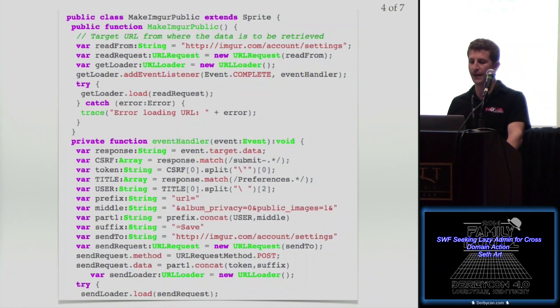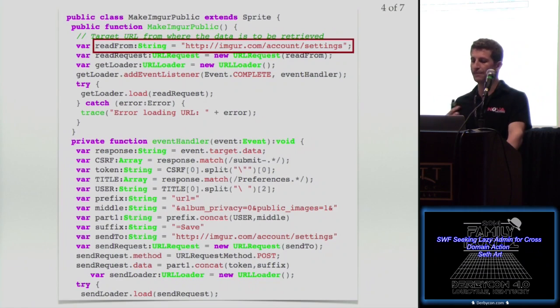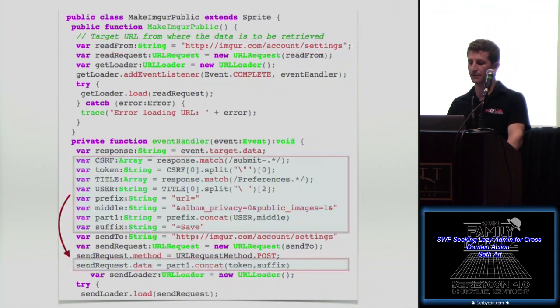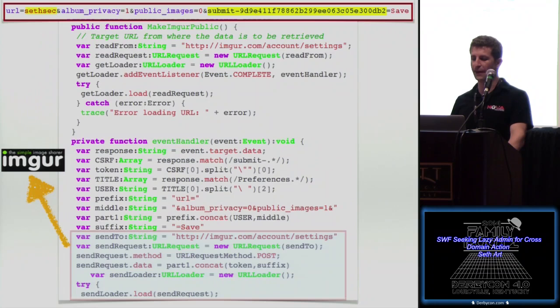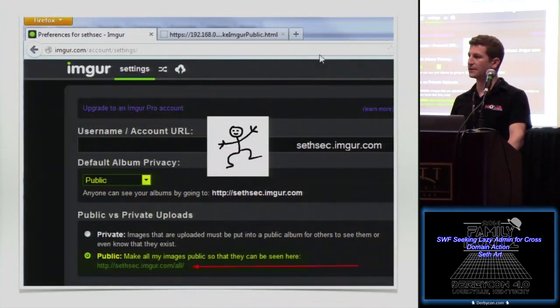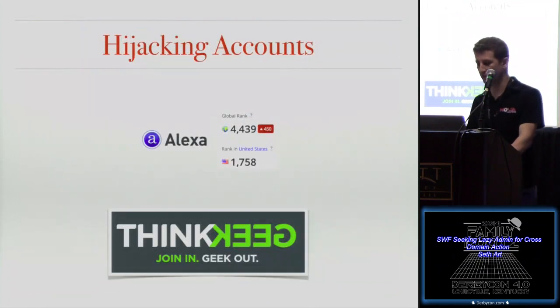What it's doing is first making a request to the page that would give the victim the nonce. All this code right here is grepping out the important pieces, the nonce and any other pieces that are required, any of the dynamic content that wouldn't be known ahead of time. It's concatenating the static content and dynamic content together and creating the post URL. At this point it sends that post data back to Imager, and the album settings are set to public, and now the attacker can do the happy dance because he or she can see all of the sensitive information, the private pictures in this case.